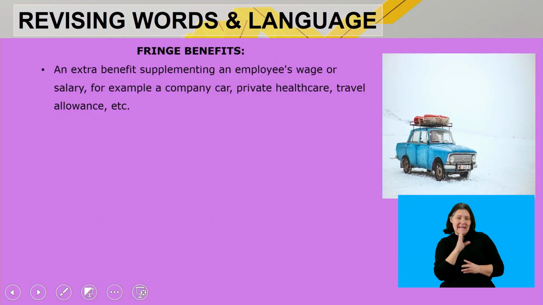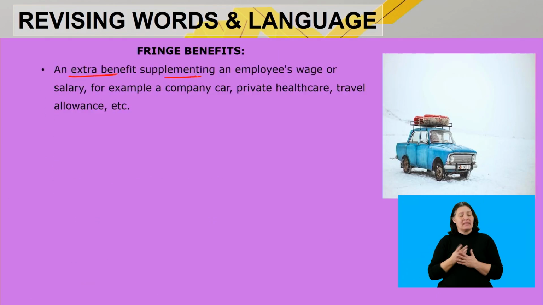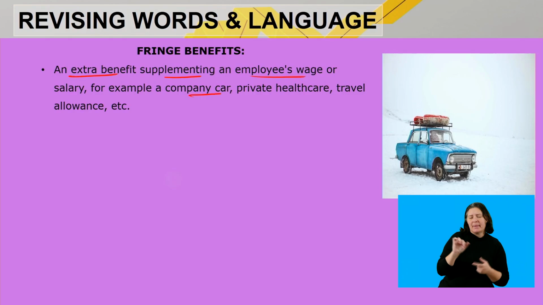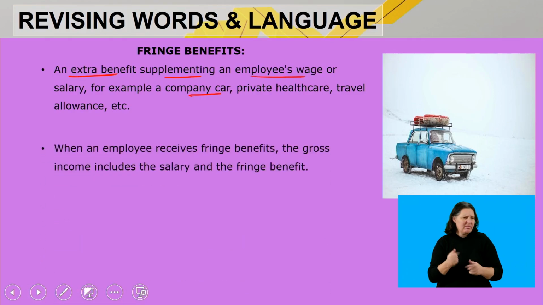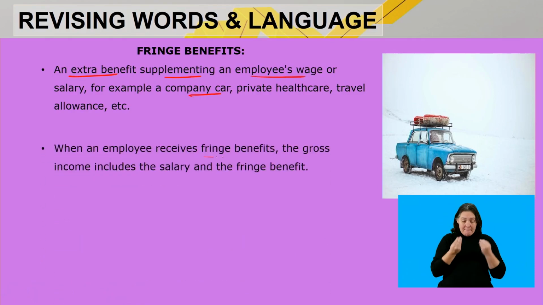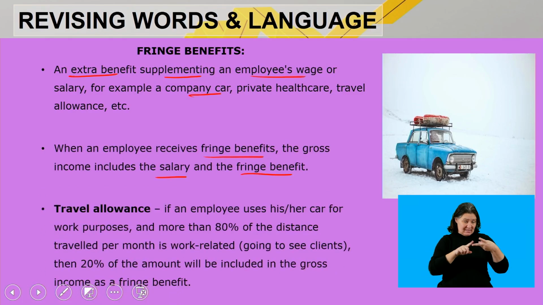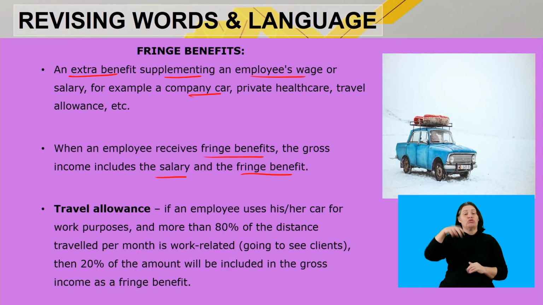We said that's an extra benefit supplementing an employee's wage or salary, for example, a company car, private healthcare, or travel allowance, right? When an employee receives fringe benefits, the gross income includes your salary as well as your fringe benefit, okay? Then, very important, taken from today's lesson, travel allowance.